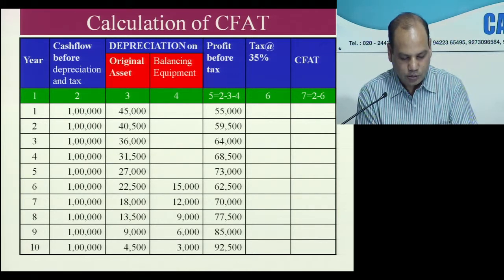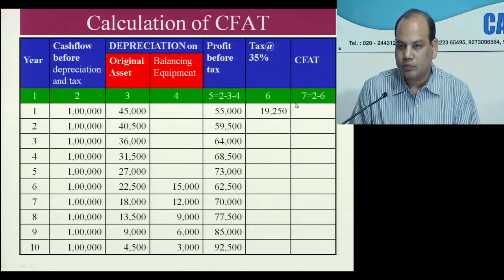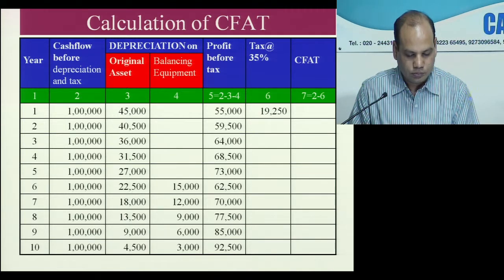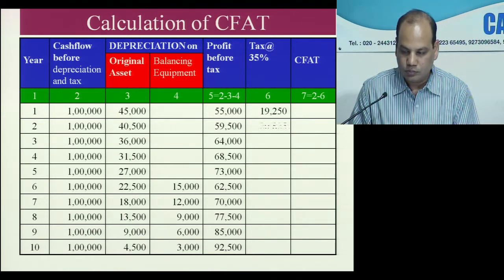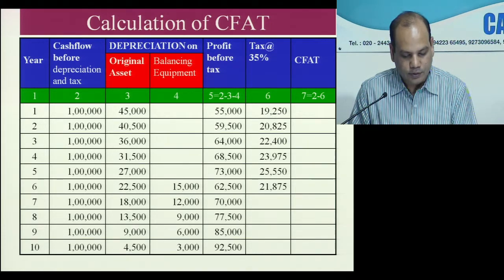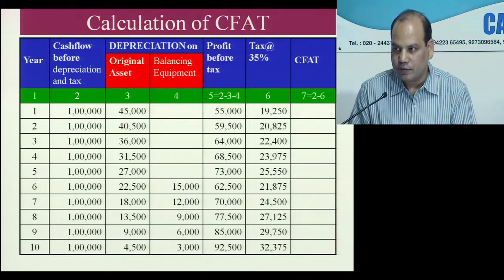Anybody is able to calculate the tax of the first year? 19,250, 20,825, 22,400, 23,975, 25,550, 21,875, 24,500, 27,125, then 29,750, and the last one is 32,375. Last one is 32,375. These are the taxes you will have to pay.